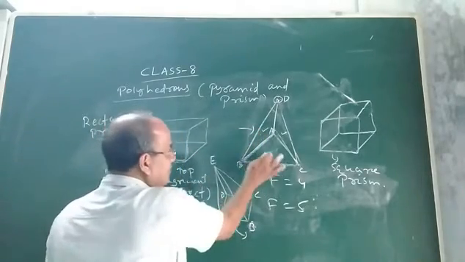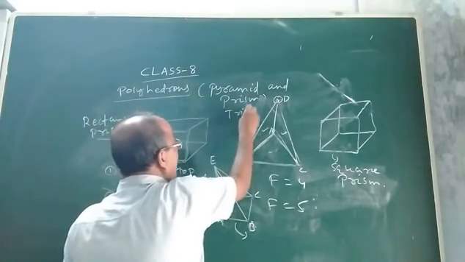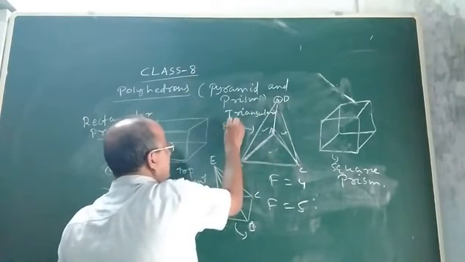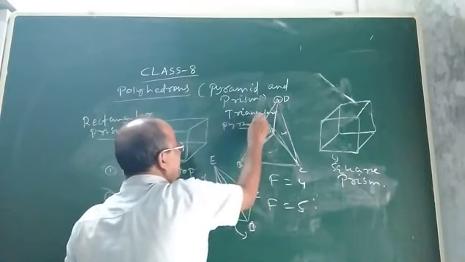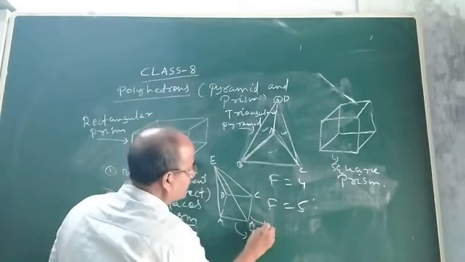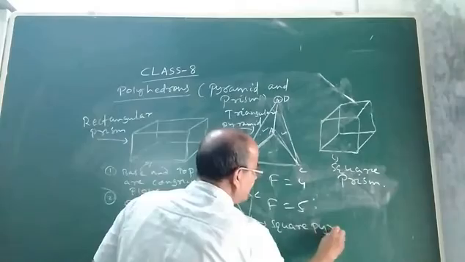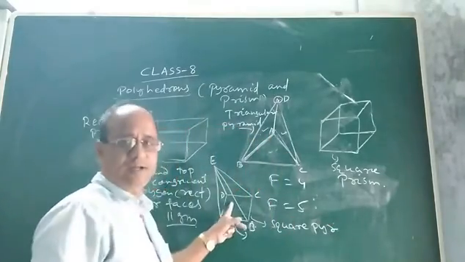See, the name of this pyramid is triangular pyramid. And what is the name of this pyramid? It is square pyramid. Yes. So you can ask me, sir, why it is triangular pyramid and why it is square pyramid?